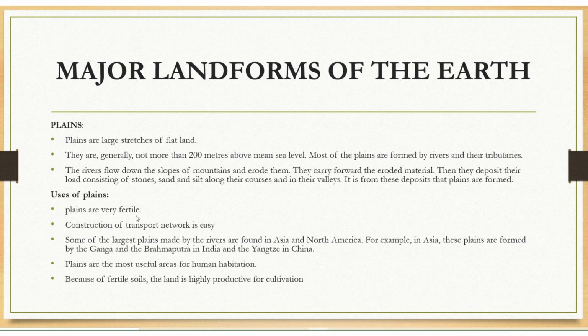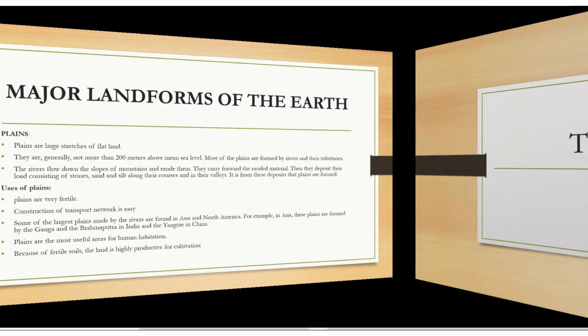Plains are very fertile. Construction of transport networks is very easy in plain areas. Some of the largest plains made by rivers are found in Asia and North America. For example, in Asia, there are plains formed by the Ganga and Brahmaputra in India and the Yangtze in China. Plains are the most useful areas for human habitation. Because of fertile soils, the land is highly productive for cultivation.